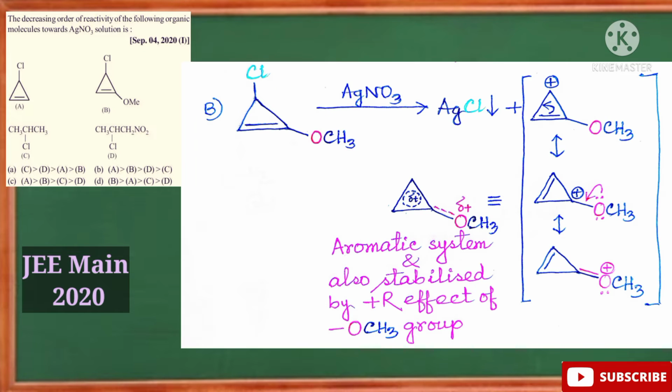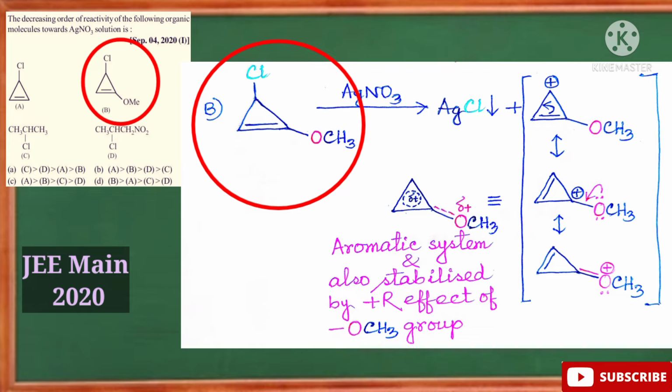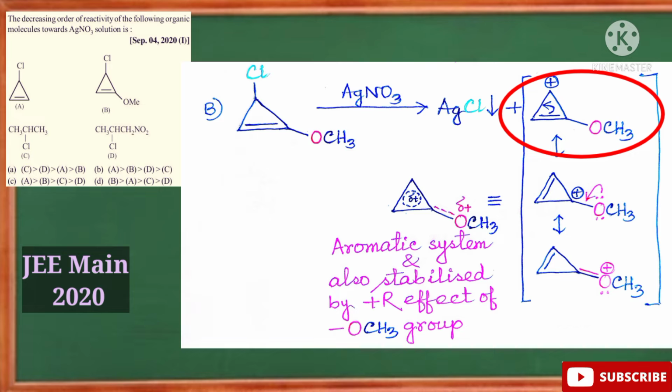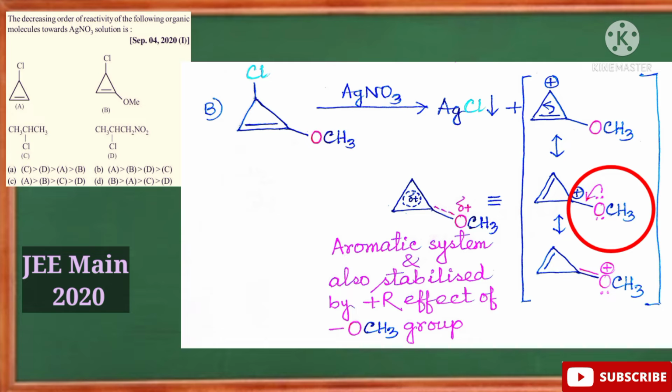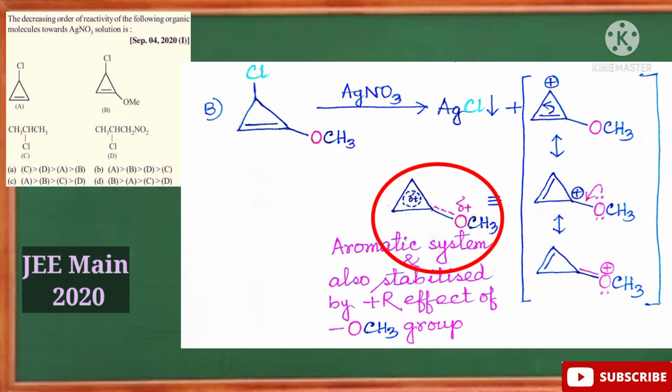Okay. Now in case of compound B, on treatment with silver nitrate solution, the Cl- ion will leave the substrate to form silver chloride, which gets precipitated, and of course this carbocation will be formed. Now take a close look here. This carbocation is of course an aromatic system, and on top of it one methoxy group is attached to this aromatic system, which stabilizes the carbocation more by its plus resonance or plus mesomeric effect, right? So this carbocation is even more stable than the carbocation obtained from compound A.